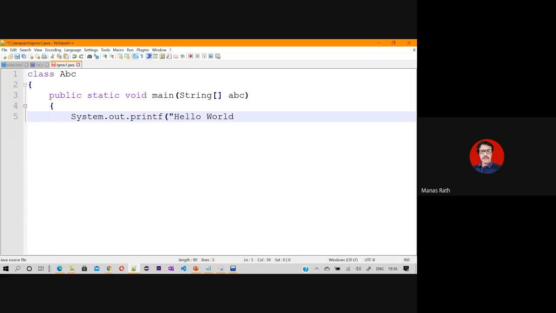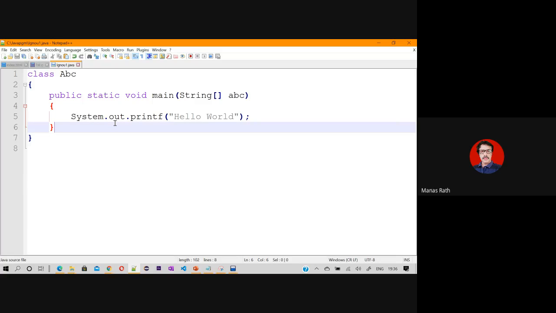Hello world spelling maybe. Okay, what will happen? Will it cause any error, this program, or it will successfully run? Successfully run. Okay, let us check. What is the file name? The file name is called IGNOU1.java. What is the class name? It is called ABC. Okay, let us see what is happening.